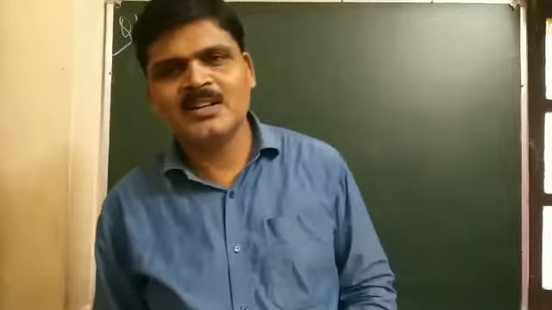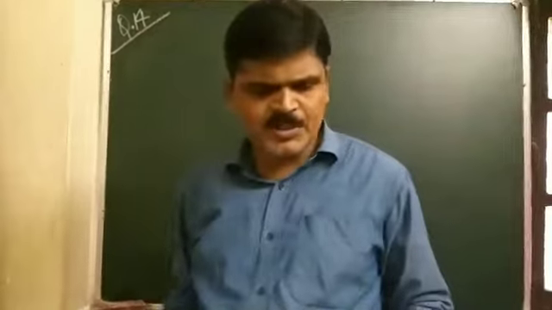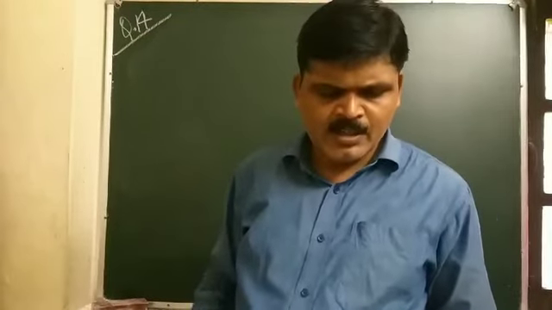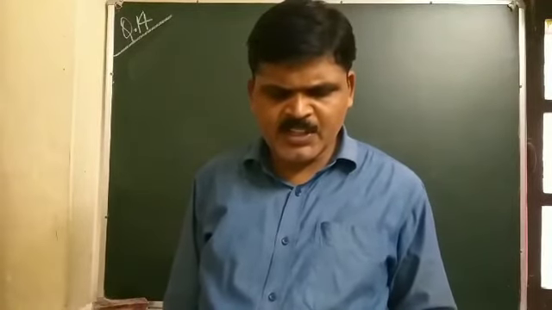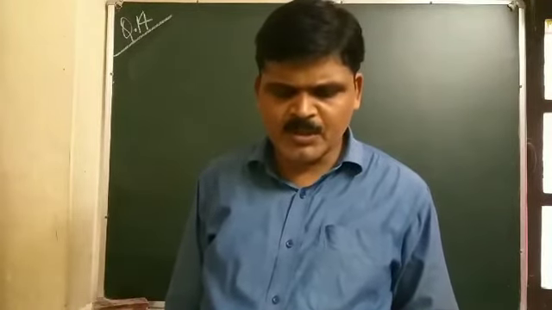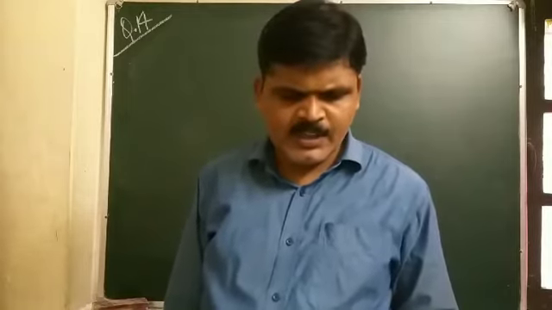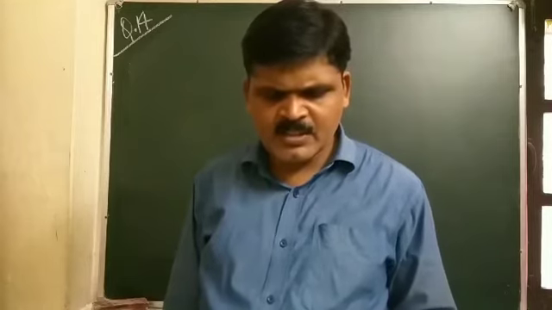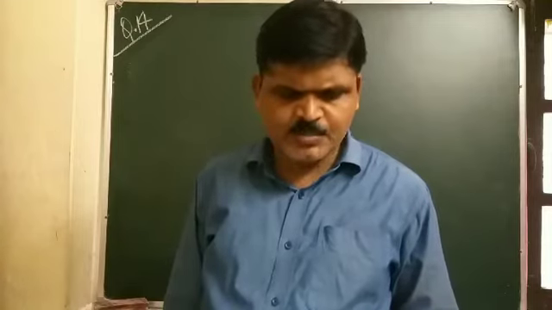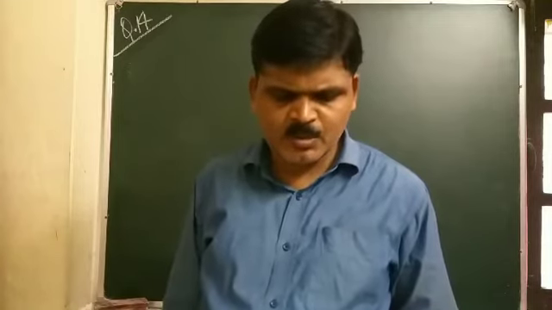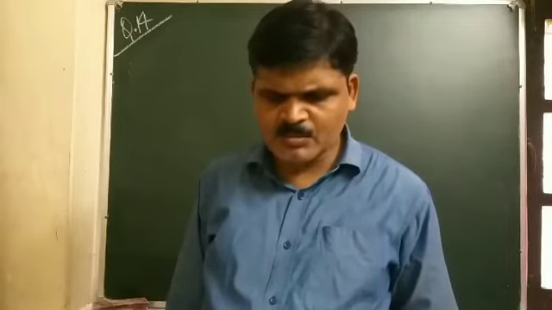Good morning, student. Today I am going to start solving question number 14, which is based on motion in a plane. And listen to the question carefully. In a harbor, wind is blowing at a speed of 72 km per hour, and the flag on the mast of a boat anchored in the harbor flutters along the northeast direction. If the boat starts moving at a speed of 51 km per hour to the north, what is the direction of the flag on the mast of the boat?